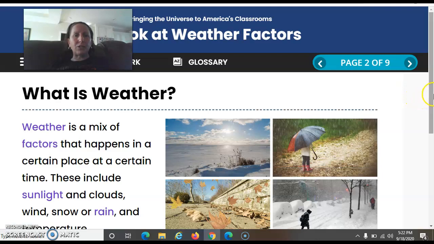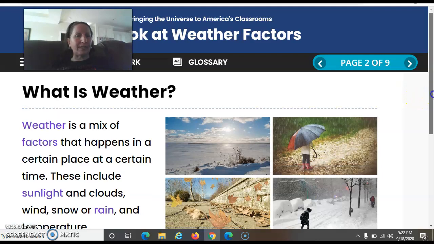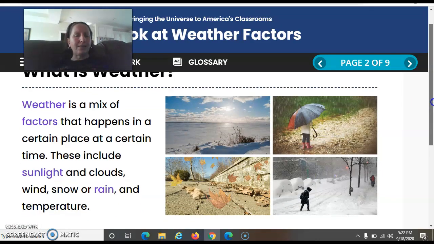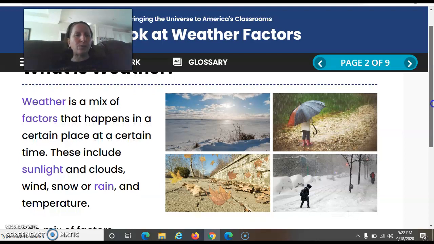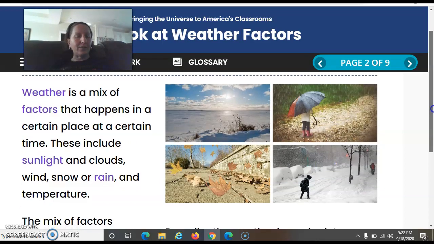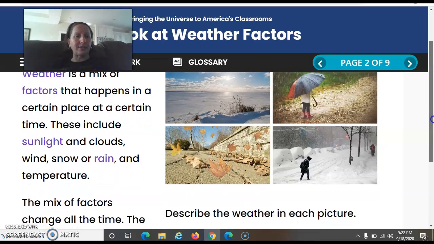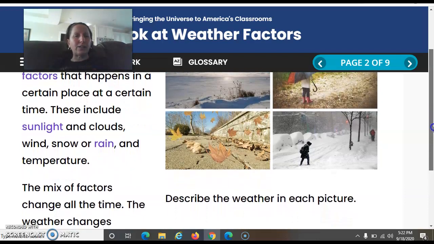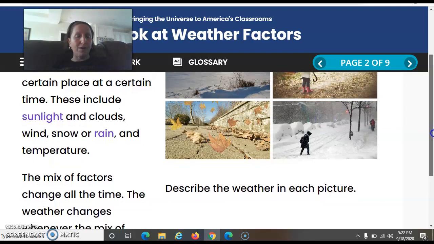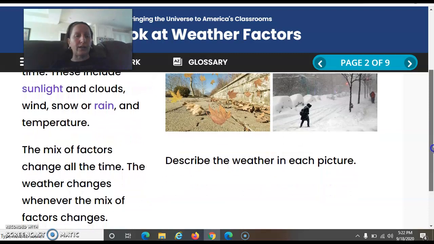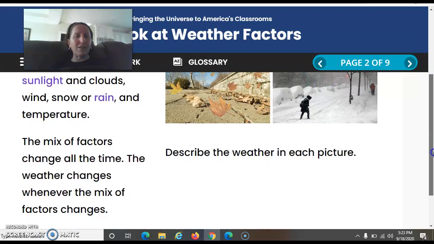Weather is a mixture of things that happen in certain places and at certain times. These include sunlight and clouds, wind, snow, rain, and the temperature, how hot or cold it feels outside. Now, the mix of factors change all the time. The weather is always changing depending on the mix of the factors.